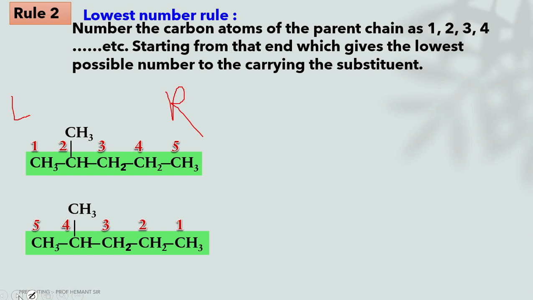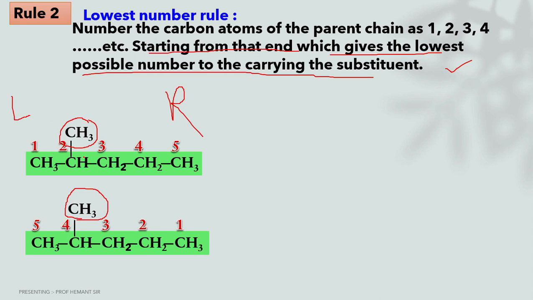But what does the lowest set of locants rule say? The numbering starts from the end which gives the lowest possible number to the carbon bearing the substituent. If you see in the first structure, the CH3 carries the number 2 position. In the second structure, the CH3 carries the position number 4, and according to the rule, the substituent should have the lowest possible number.